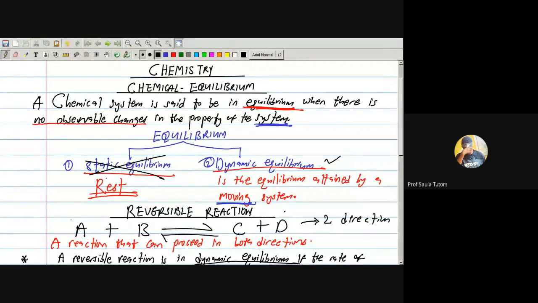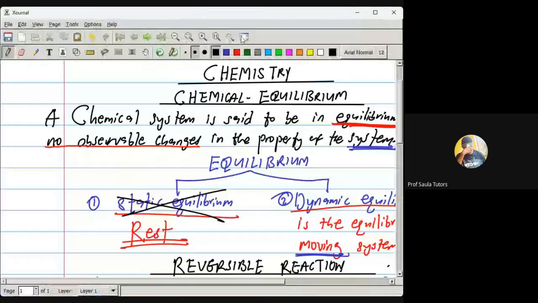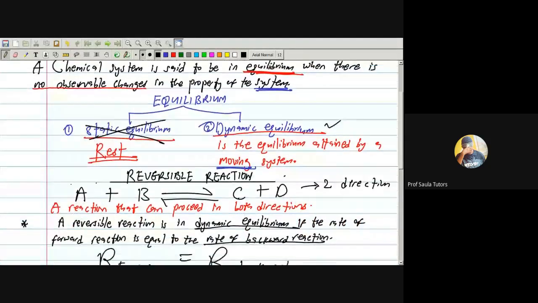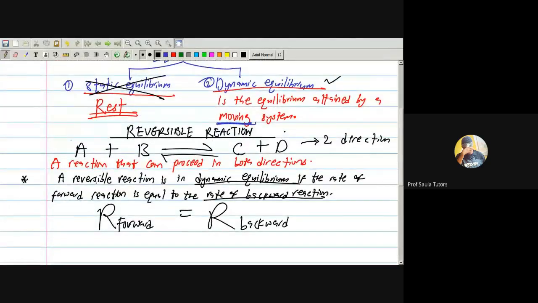Static equilibrium is the equilibrium that is not moving. Dynamic equilibrium is the equilibrium that is attained by a moving system. So dynamic equilibrium is actually moving. This one, static equilibrium, is not moving. Okay, we now look at a reversible reaction.